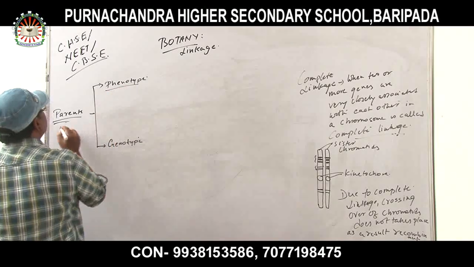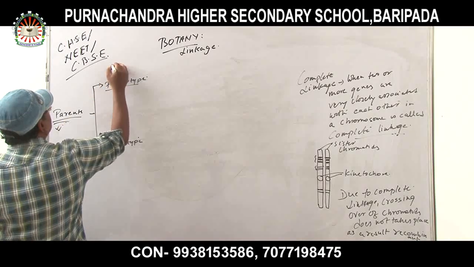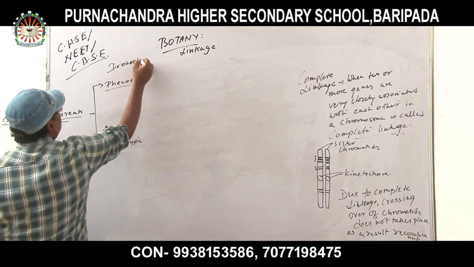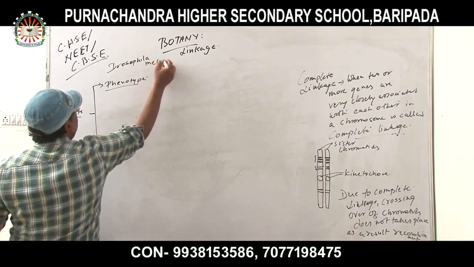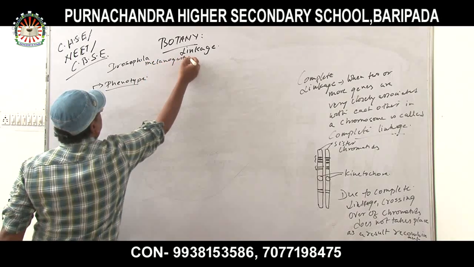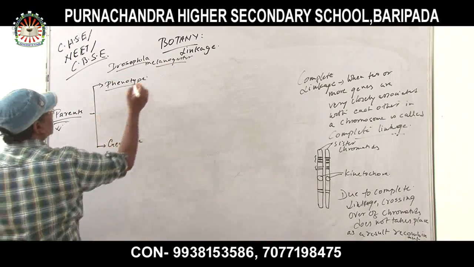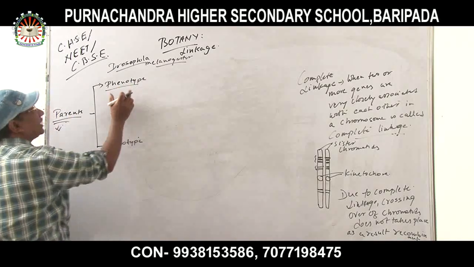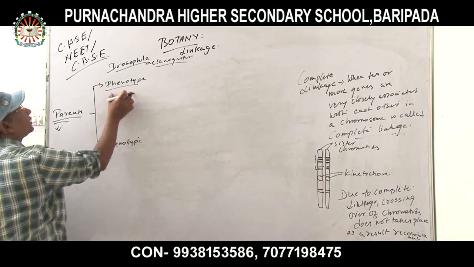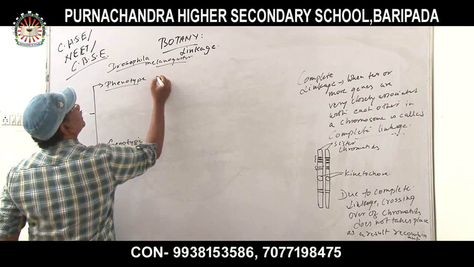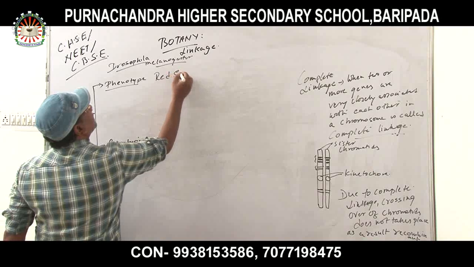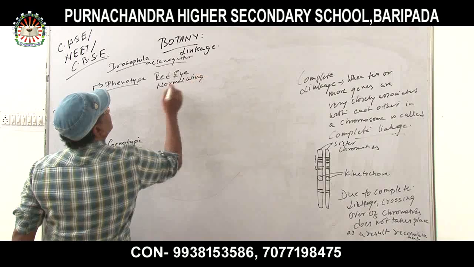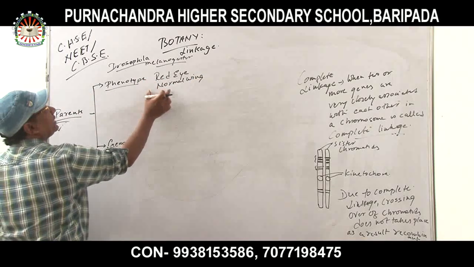So the character of complete linkage is explained by the example of Drosophila melanogaster, the fruit fly. Suppose this is the phenotype and this is the genotype. For the phenotype, you have to write the qualitative characters. Here we are taking a Drosophila with red eye and normal wing.